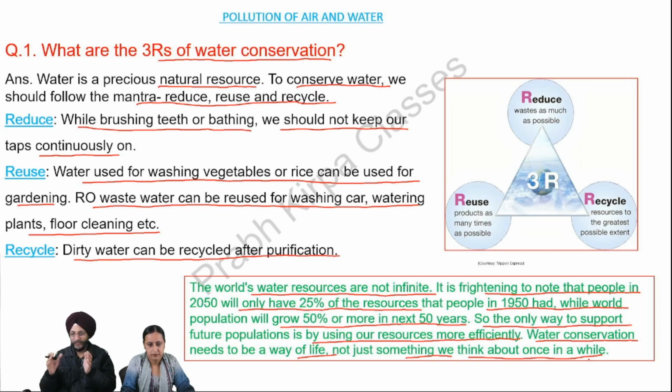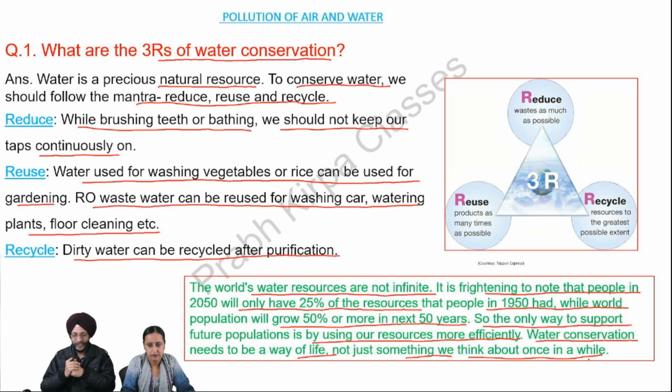The amount of water which we use for drinking or for food purposes or other purposes is very limited. So we have to use the water judiciously. To conserve water, we should follow the mantra reduce, reuse, and recycle.